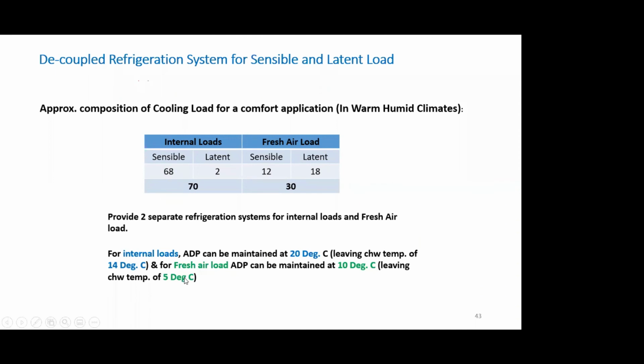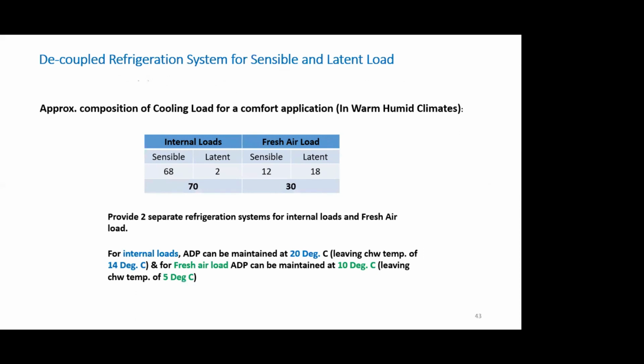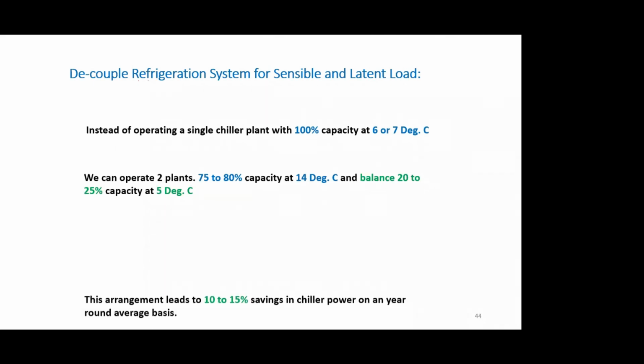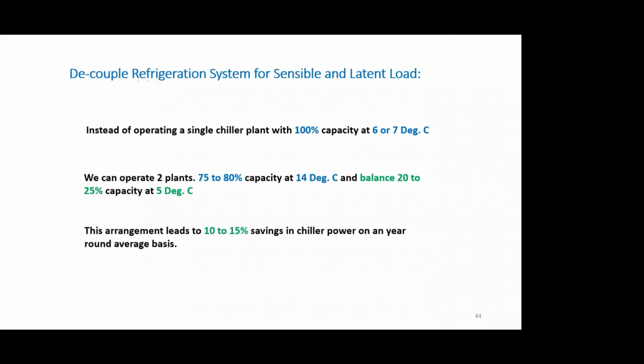So if I look at the weighted average, my net ADP for the system, if I have 2 different systems, will be much higher than 6 to 7 degrees C. So instead of operating a single chill water plant at 100% capacity at 6 or 7 degrees C, we can operate 2 plants, 75 to 85% capacity at about 14 degrees and the balance 20 to 25% capacity at about 5 degrees C. This arrangement, simple mathematics will show you, can give me almost 10 to 15% savings over a year-round performance.